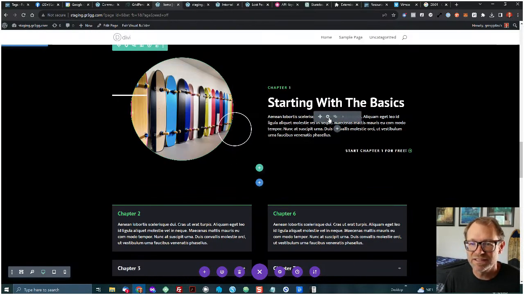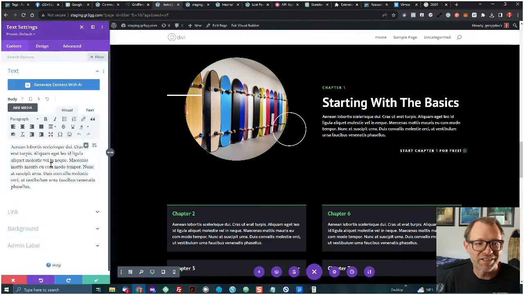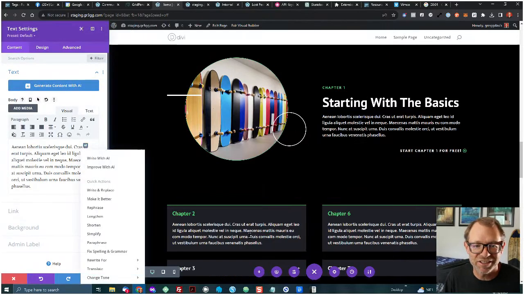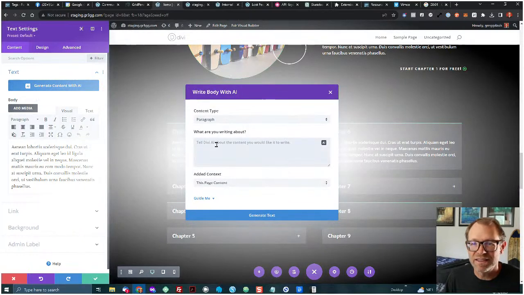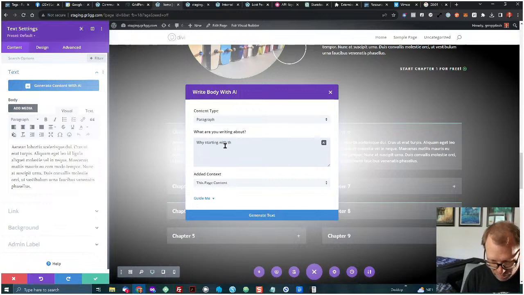Starting with the basics. Let's do one more text generation just to finish up with this section. And then, of course, I could put all my course chapter descriptions in here. I want to write this with AI, and this one is going to be about why starting with the fundamentals is a safer way to learn skateboarding.